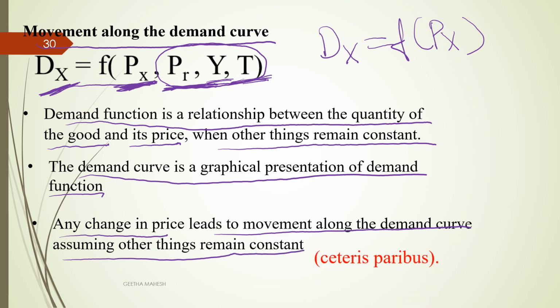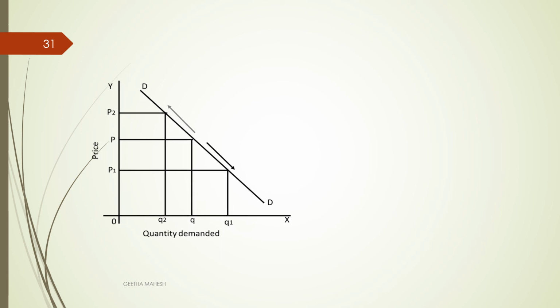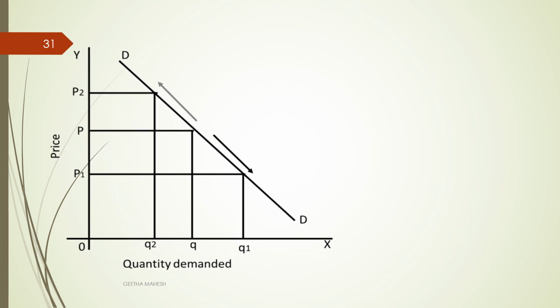This is also known as ceteris paribus in economics. It means other things being equal, other things being the same, or other things remaining constant, we call it ceteris paribus. Dear students, let us understand movement along the demand curve with the help of a diagram. You can see in the diagram that on the x-axis quantity demanded and on the y-axis price is measured. You can see two arrow marks, one moving upward, another one downward.